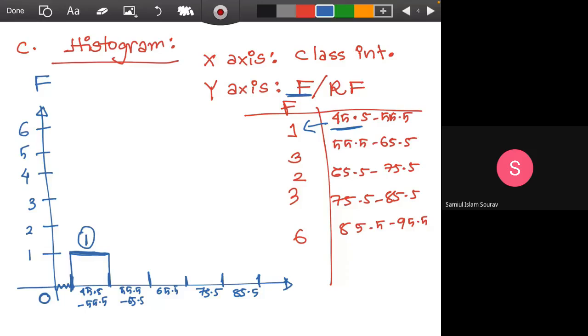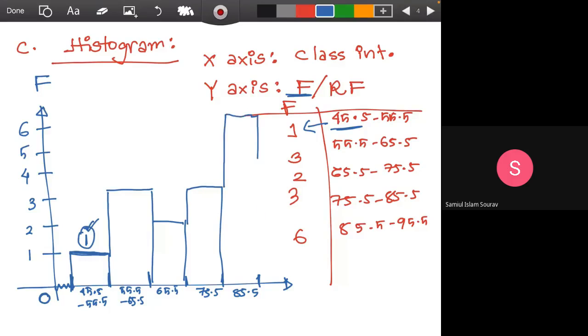And always, since you will be clicking pictures of your answers and sending me those, do write the data values above the bar so it is representative enough. Next, we have the data value of 3, so we will draw a bar until 3, then 2, then again 3, then 6. So this is the histogram. Any question?